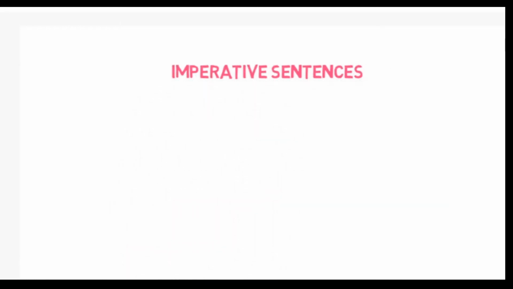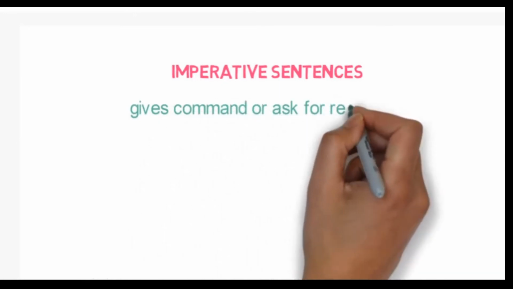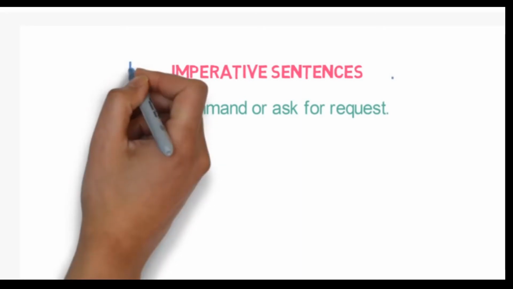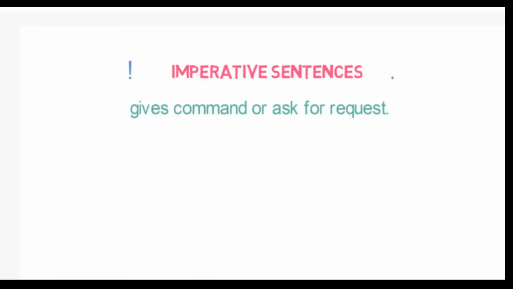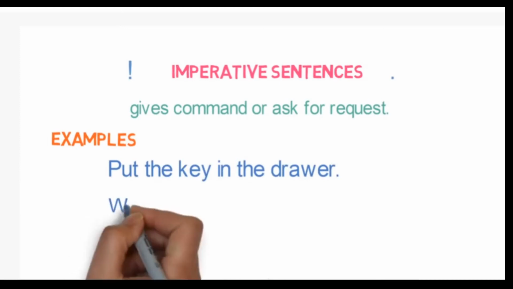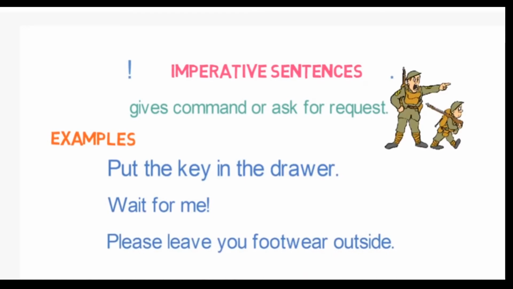Imperative sentences. An imperative sentence gives a command or asks for a request. They end with a period or an exclamation mark depending on how forcefully you say the sentence. If the sentence is spoken more forcefully, an exclamation mark is used, otherwise a period is used. For example, put the key in the drawer. Wait for me. Please leave your footwear outside. So whenever you are giving any command or asking for any help or request, imperative sentences are used.